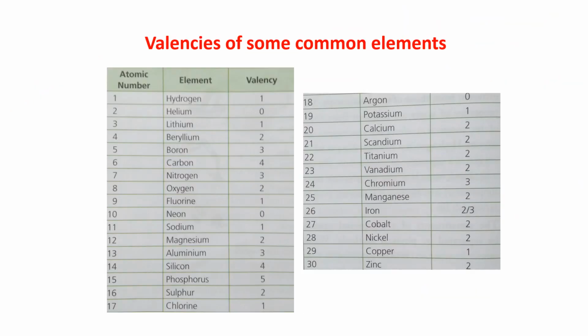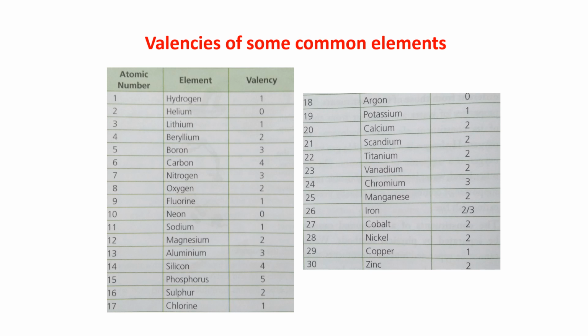As I told you, the valencies of some common elements are given to you, now you have to learn all of those. There are 30 elements with their valencies given to you.